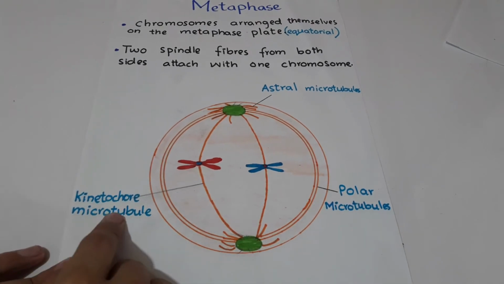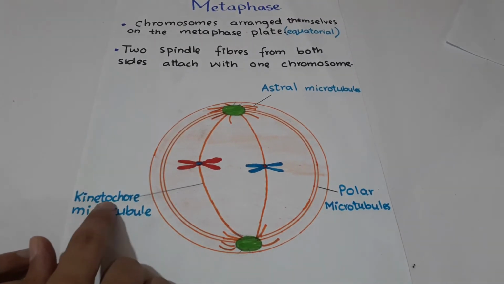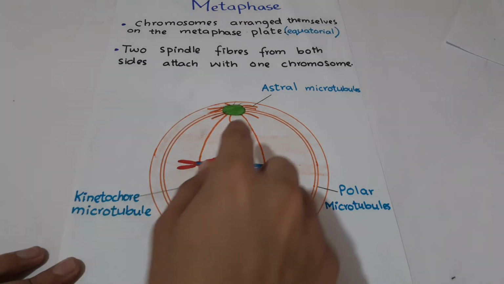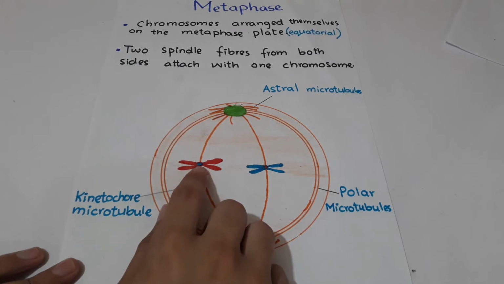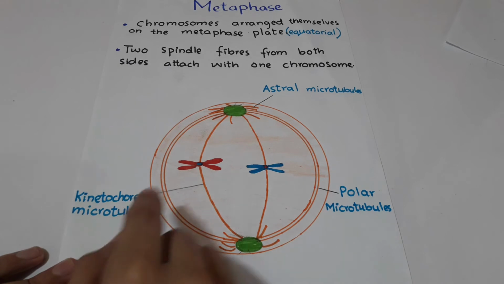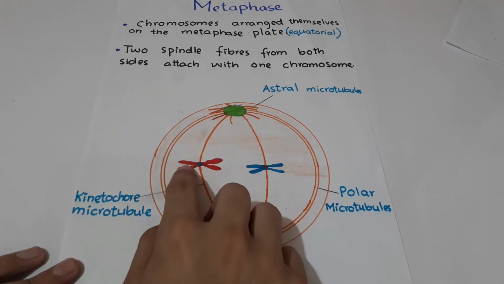And the last one is kinetochore microtubules. These microtubules begin from the centrosomes and connect to the chromosome's kinetochore. These are the microtubules which separate the sister chromatids.